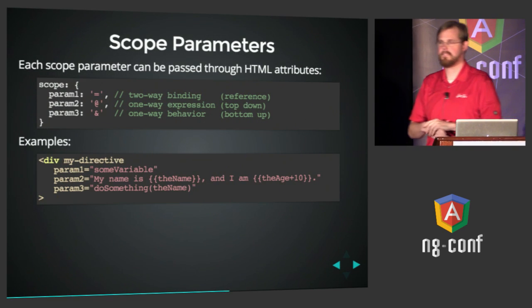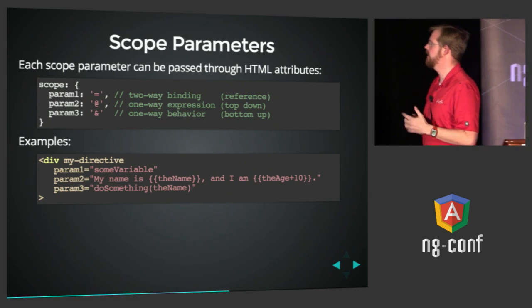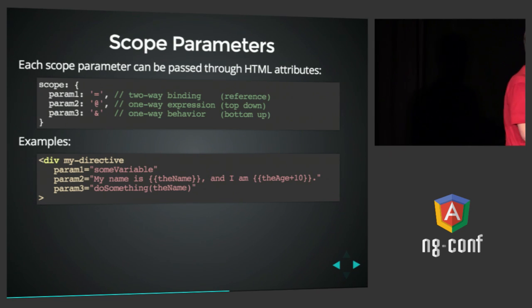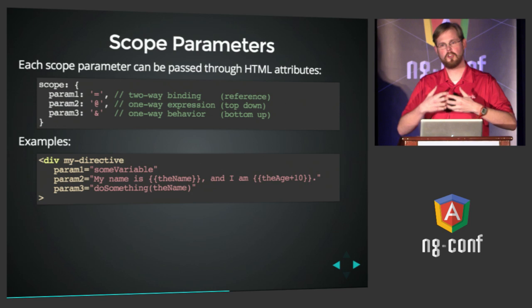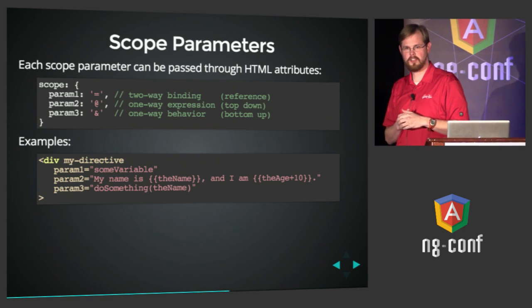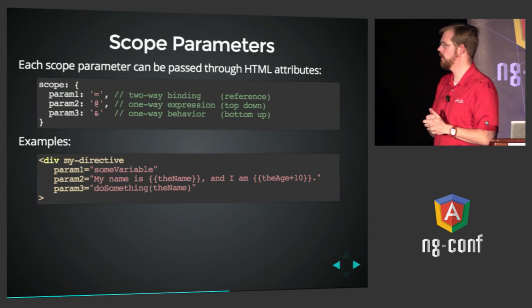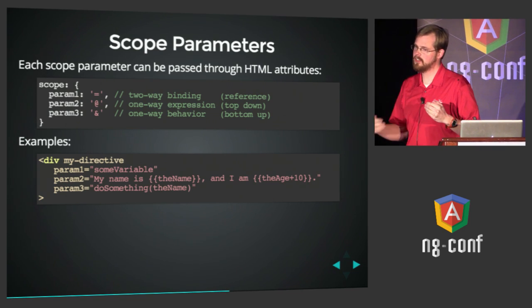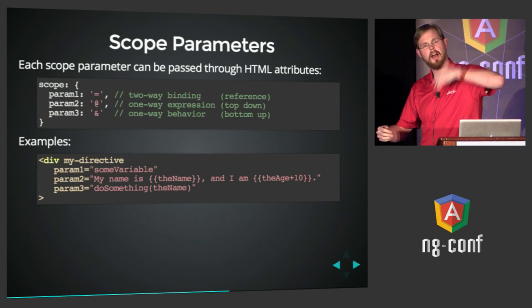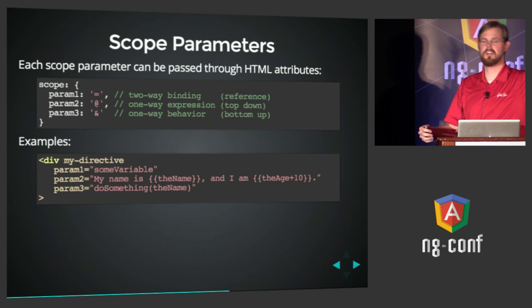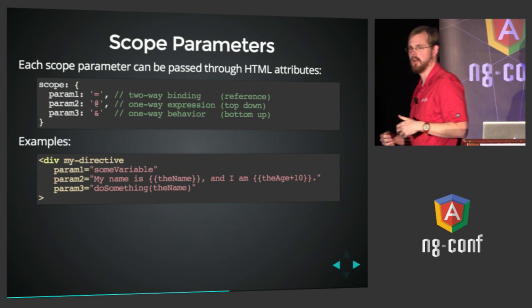So the parameters. Note we use that equal sign and that @ sign. There are three options here. The equal sign means I would like to have a parameter that is bound to an outside parameter that the caller can specify. In this case, we said search text in our directive we're working on. And what that means is that anytime the directive changes the search text scope variable, the outside caller's variable, whatever they named it, will also change to match. And if the outside caller makes a change, likewise, the directive's property will also change.